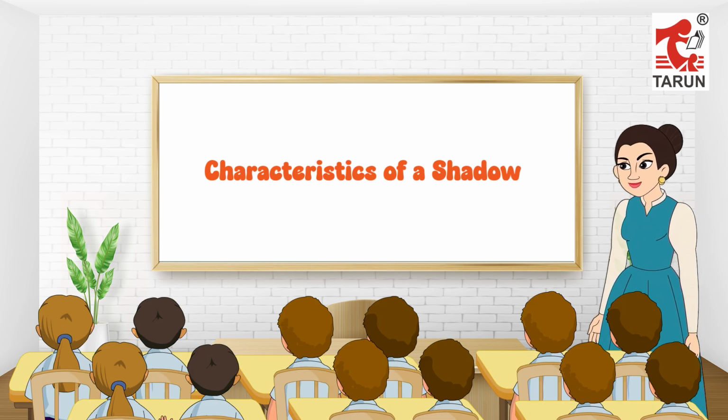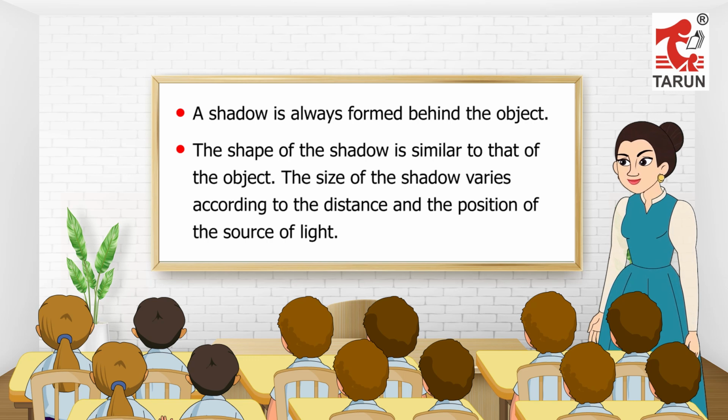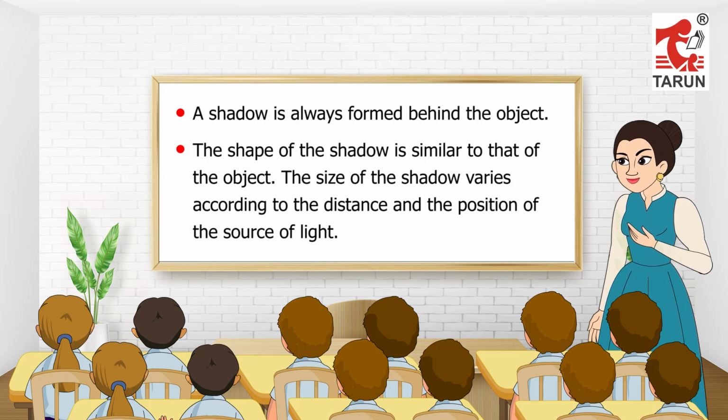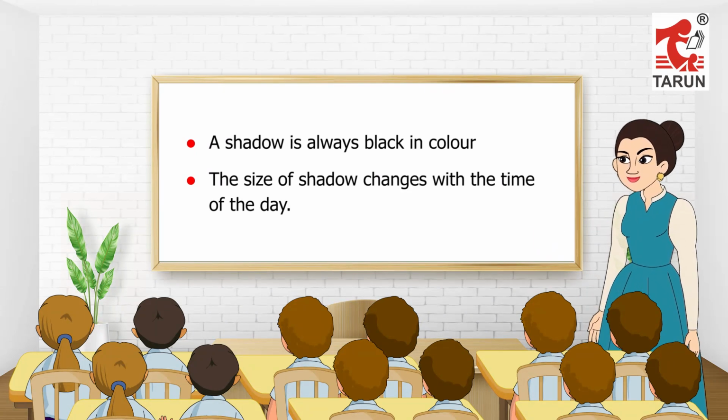Characteristics of a shadow. A shadow is always formed behind the object. The shape of the shadow is similar to that of the object. The size of the shadow varies according to the distance and the position of the source of light. A shadow is always black in color. The size of shadow changes with the time of the day.